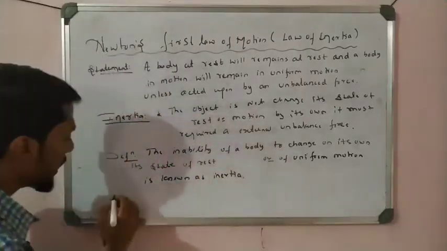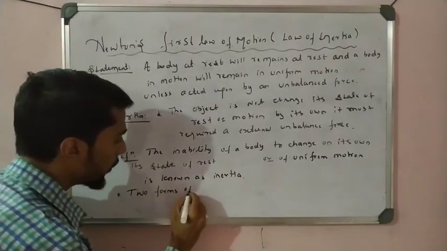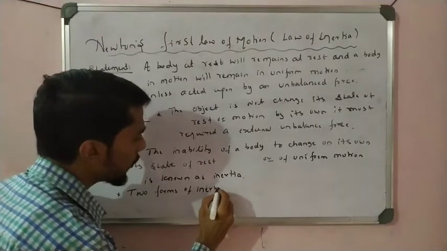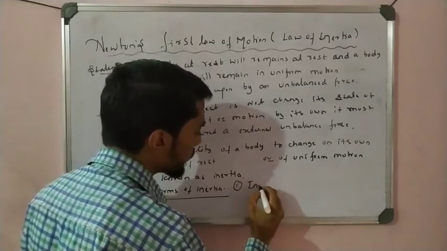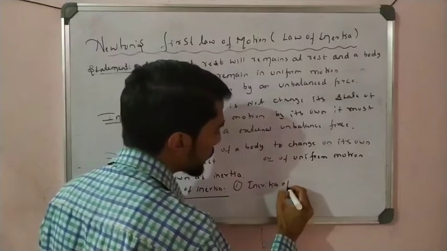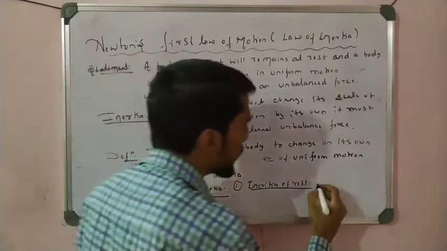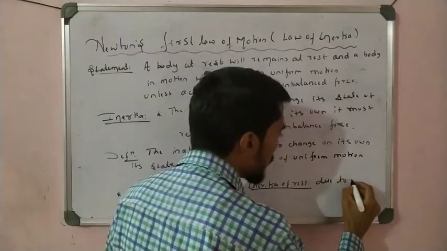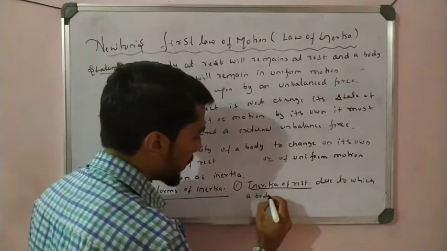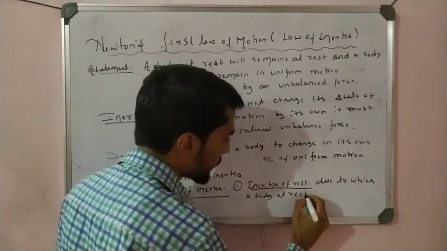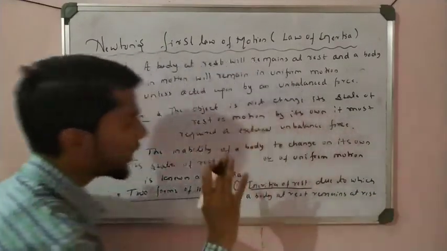Okay, students. Now there are two forms of inertia, or two types of inertia. One is inertia of rest, due to which a body at rest remains at rest.